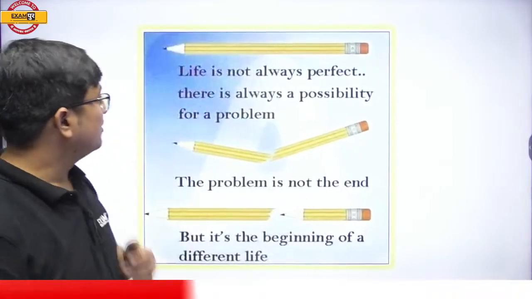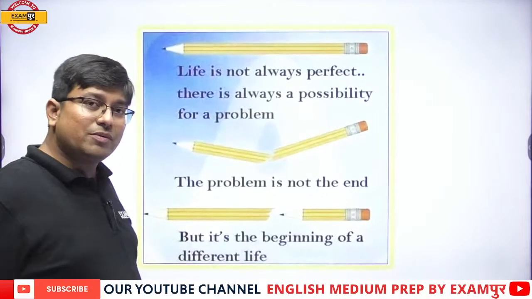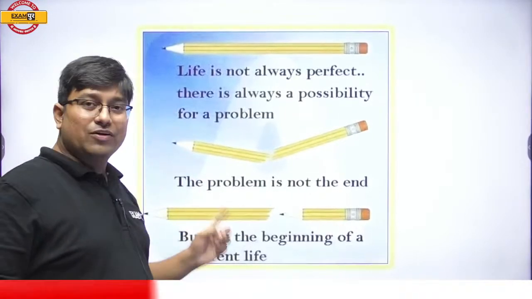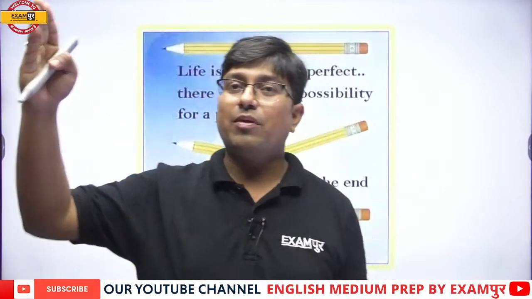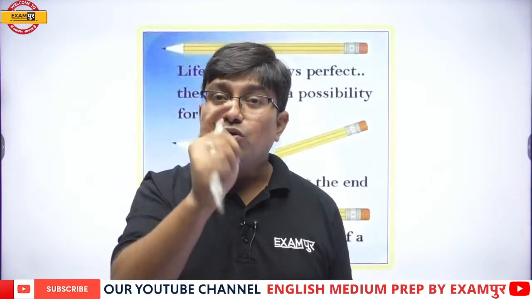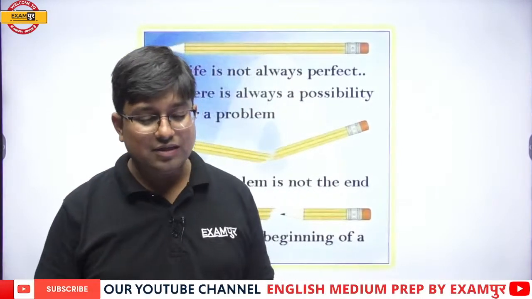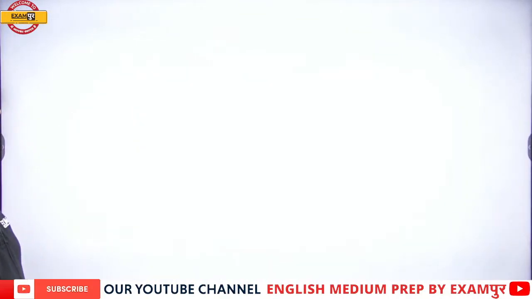All right, everybody. So life is not always perfect. There is always a possibility for a problem. The problem is not an end. It's the beginning of a different life. Please remember, problem A would be replaced by problem B. Problem B would be replaced by problem C. But you have to be there. You have to stay there. You have to remain over there. And with these words, let us start and let us go, my dear students, with this.